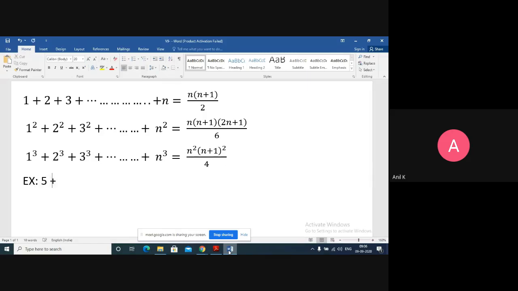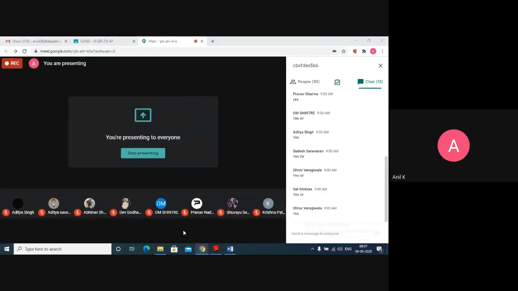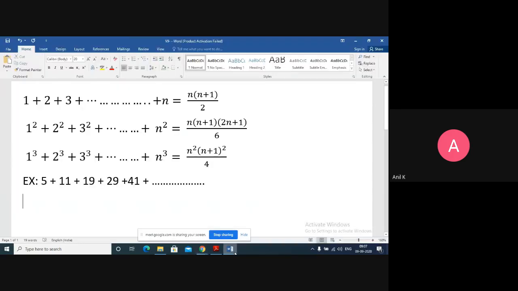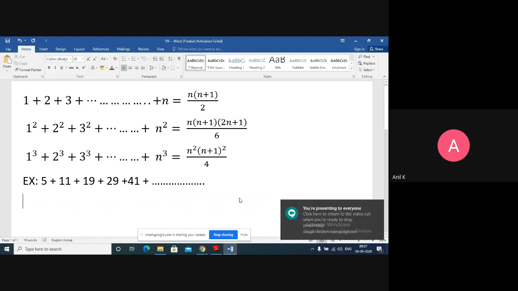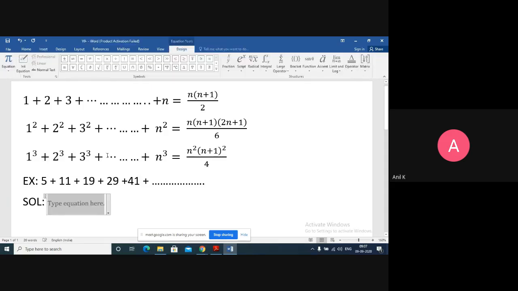First one is 5 plus 11 plus 19 plus 29 plus 41, I think they have given, and so on. We have to consider the sum of these numbers till the nth term. Anyone giving any comments? No. Okay. So what we can do here is, first we can rewrite this. In the textbook they have given it in a different way, but I will solve this in a different way.